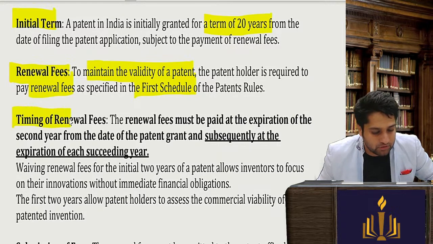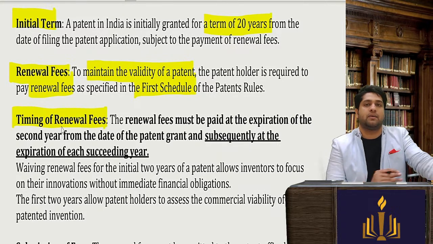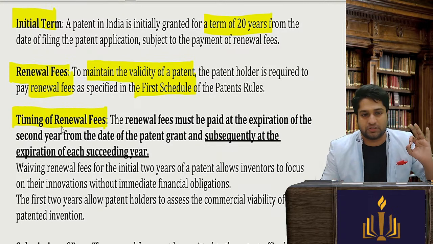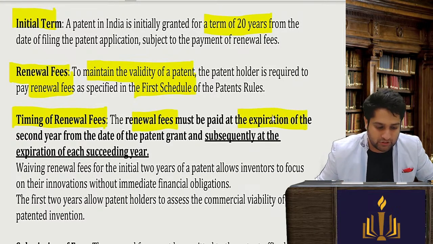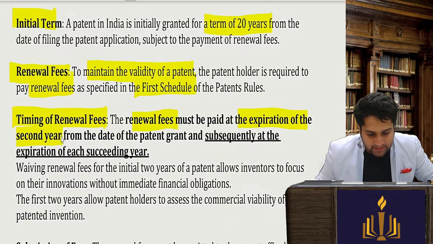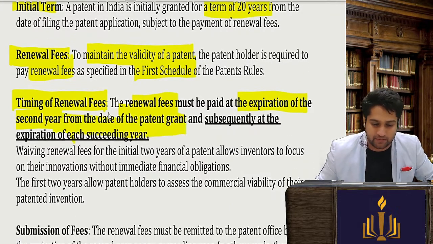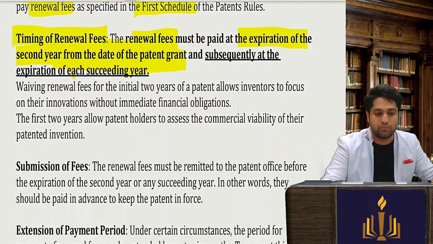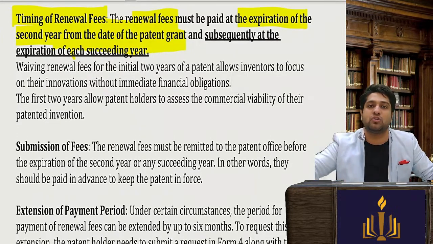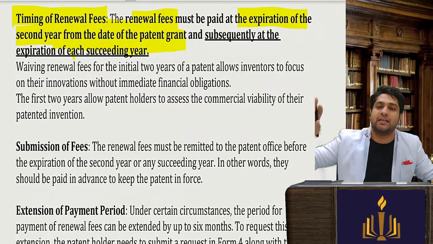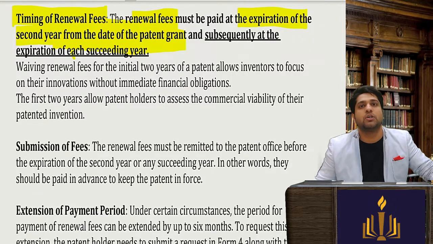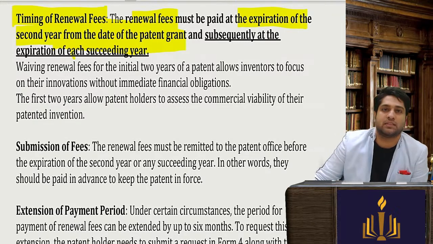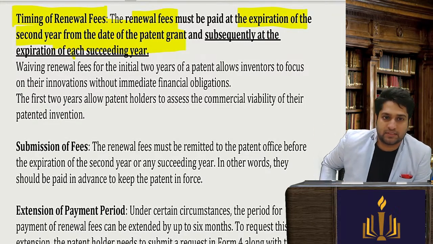Now timing of the renewal fees. When do you have to pay the renewal fee? Understand, the renewal fees must be paid at the expiration of the second year from the date of the patent. The moment the second year is over, that is when the third year starts, you have to start paying the renewal fees. So for the first 2 years there is no renewal fees.